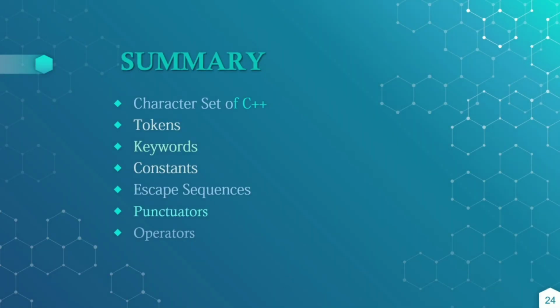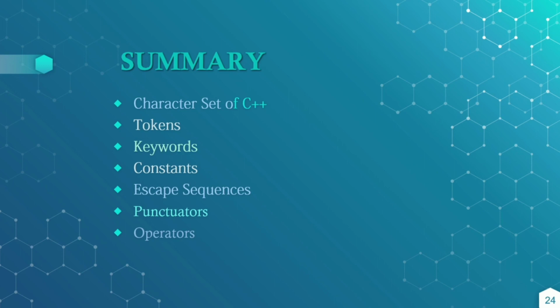Okay, as a summary, in this video we learned about the character set of C++, tokens, keywords, constants, escape sequences, punctuators and operators. Okay, and identifiers and rules for the identifiers, keywords which have a special meaning, and constants may be fixed values which can be string constants, numeric constants, floating constants. Okay, and escape sequences, which are used to display the non-graphic characters in the output of the C++ program. And punctuators which have special meaning.